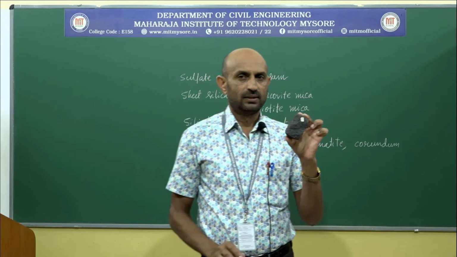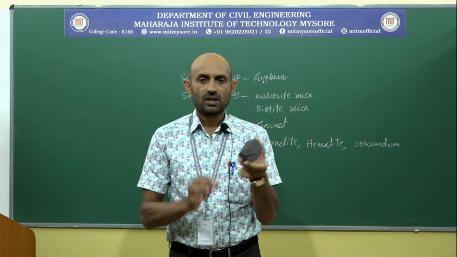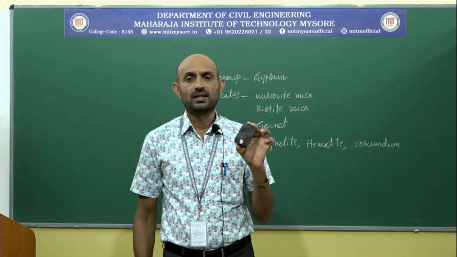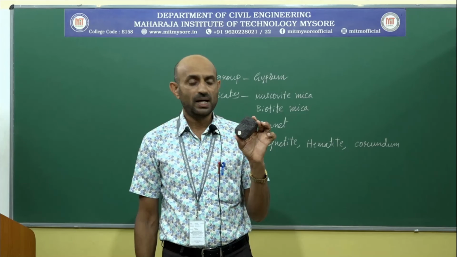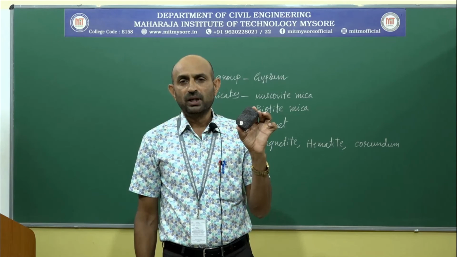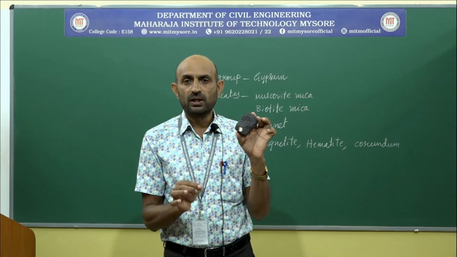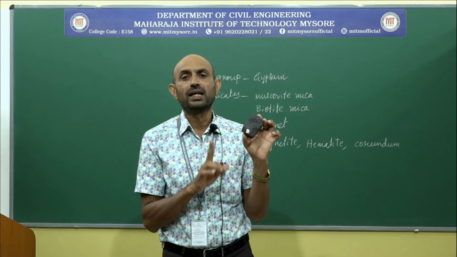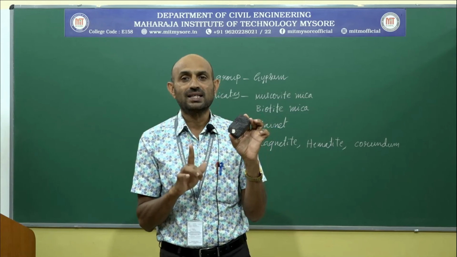Color black. Streak also appears black. Luster, here a very important property. When the mineral becomes an ore mineral, that definitely provides either metallic luster or submetallic luster.